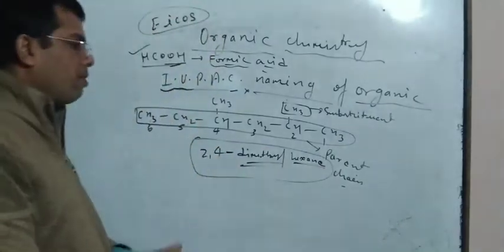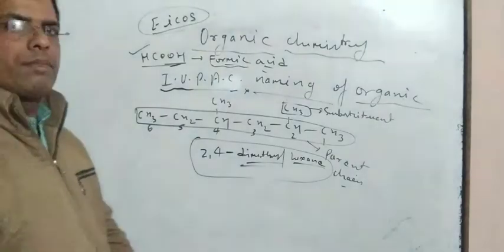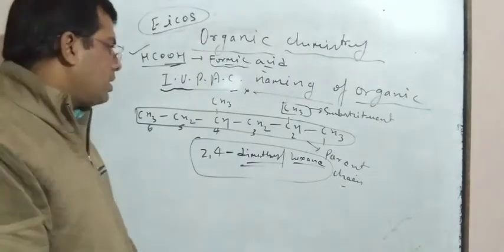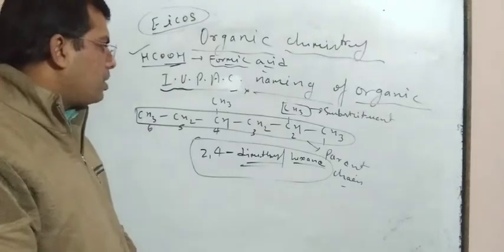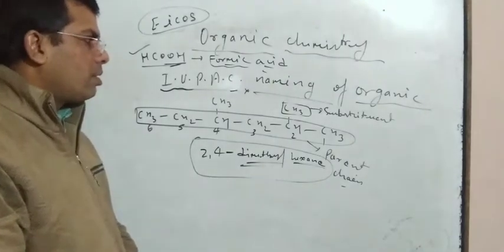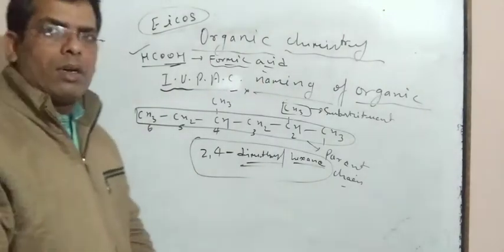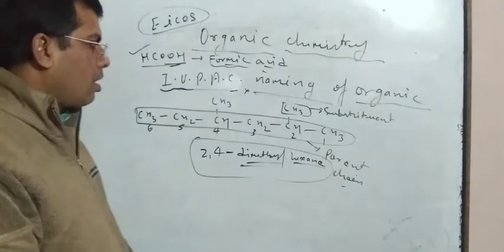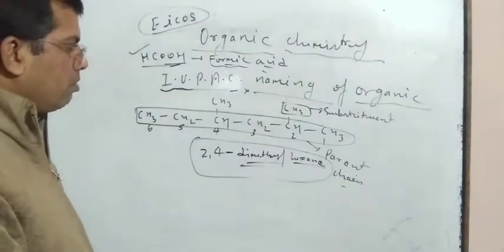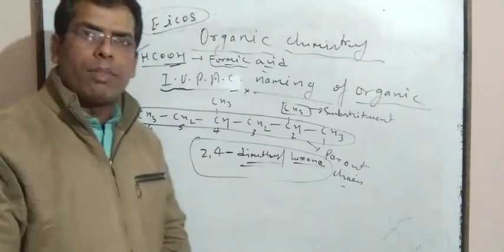This is the IUPAC naming of this hydrocarbon. So dear students, please write down the IUPAC naming of this compound.